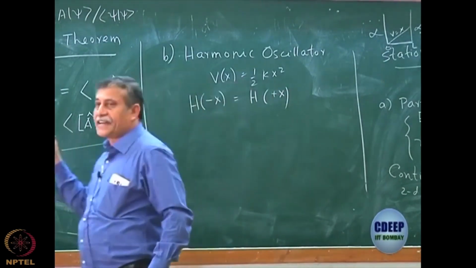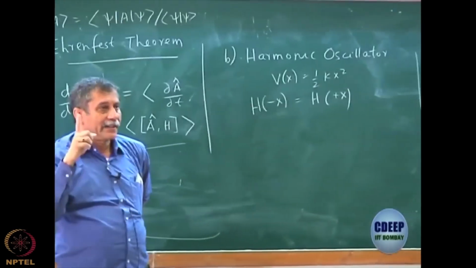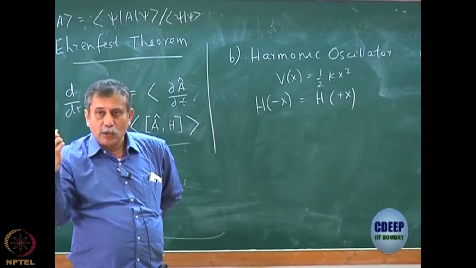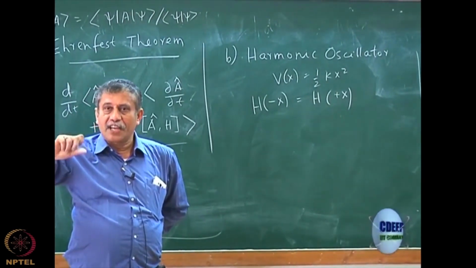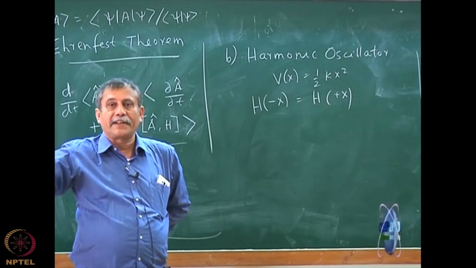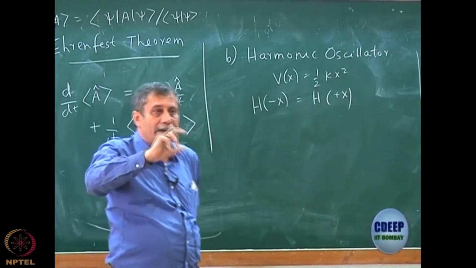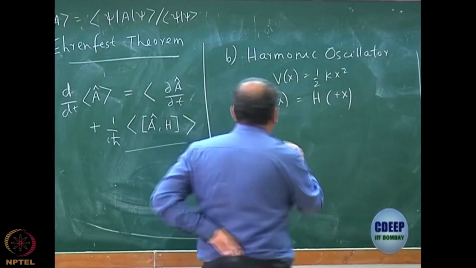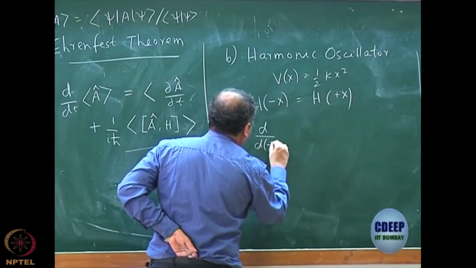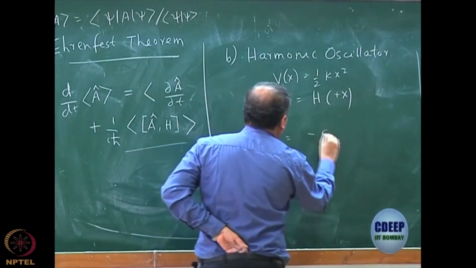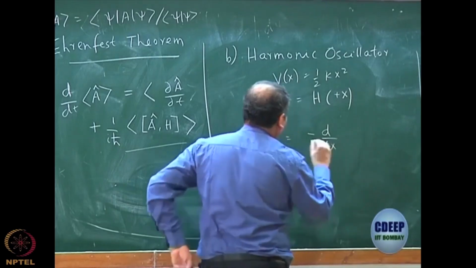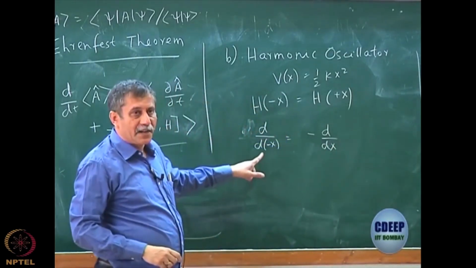Why? Because kinetic energy is a second derivative operator, d2 dx2. So if you take the second derivative operator and change x to minus x, it remains invariant. If it is a first derivative, it changes sign. I hope that's clear. So d of d minus x is minus d of dx. I hope that everybody understands.